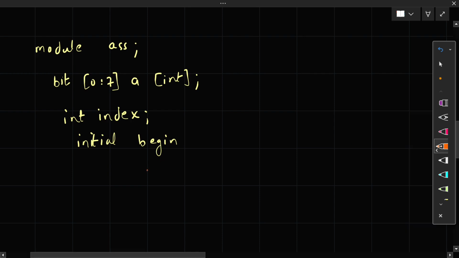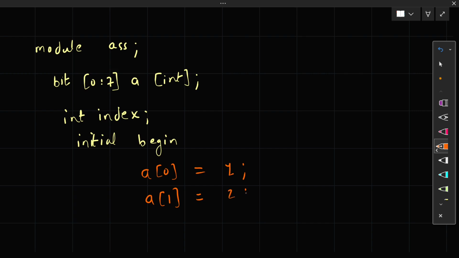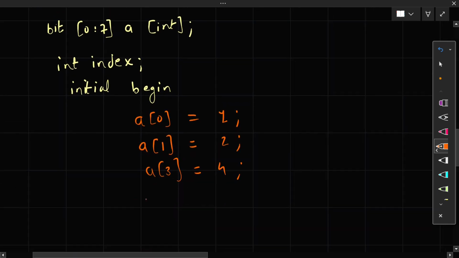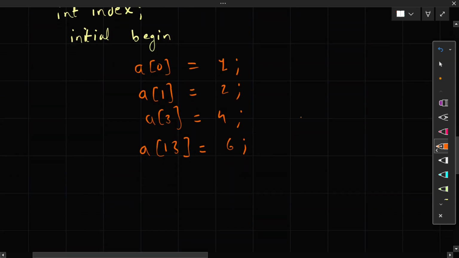Now let's say your A of 0 has value 1, A of 1 has value 2, A of 3 has value 4, and A of 13 has value 6. In this way you can give values to your associative array, which is not difficult.